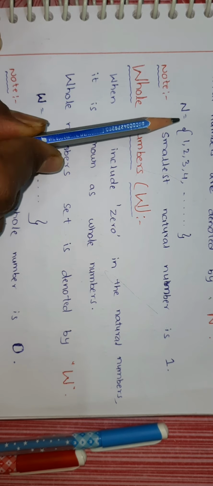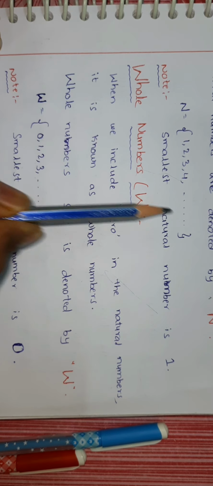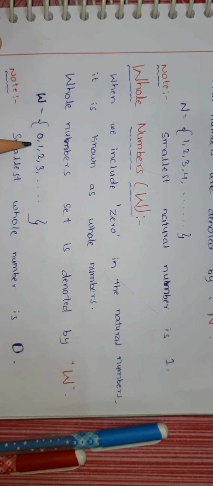See, natural numbers start from 1 onwards. W starts from 0. So among these whole numbers, what is the smallest number? 0 is the smallest whole number.